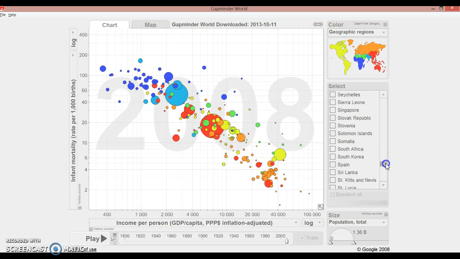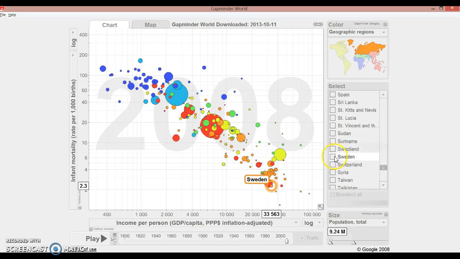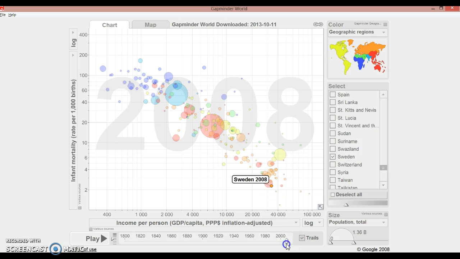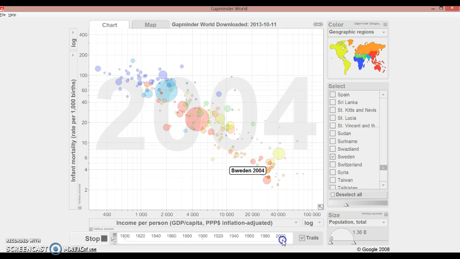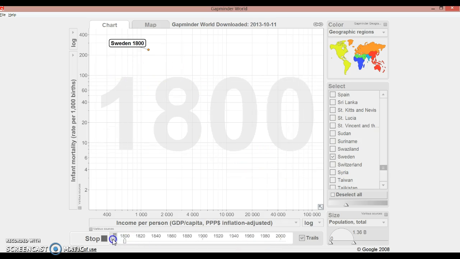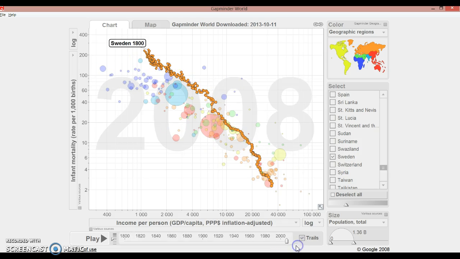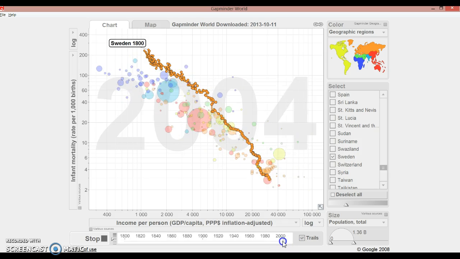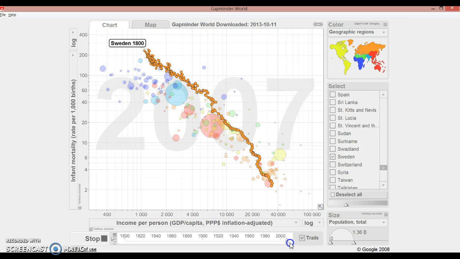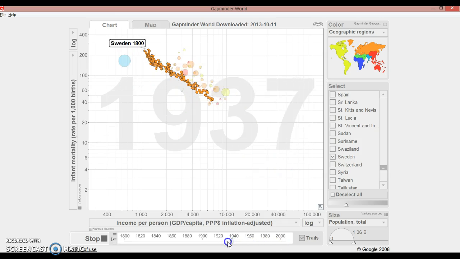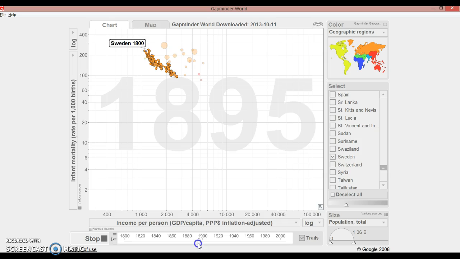Well, to focus on one country first, we'll focus on Sweden, which was actually the first country to have data in Gapminder. So if we scroll back and then scroll forward, we see the trend that Sweden has. And Sweden, if you can see, only at a certain point did it actually start to follow the trend of going down perfectly or at a more steady pace. But if we go all the way back up top, there's a lot of up and down here.